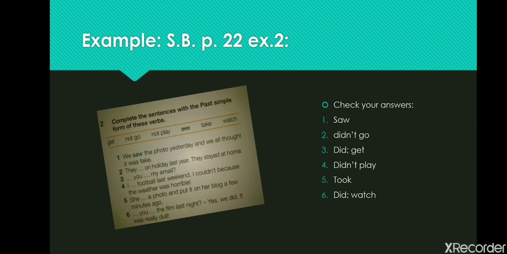We saw the photo yesterday and we all thought it was fake. They didn't go on holiday last year. They stayed at home. Did you get my mail? I didn't play football last weekend. I couldn't because the weather was horrible.